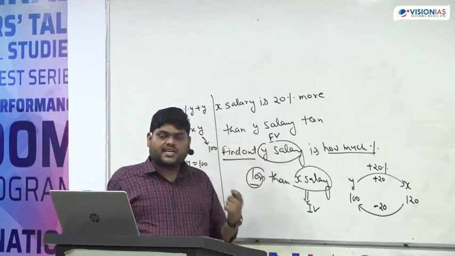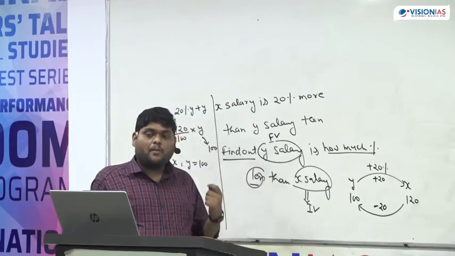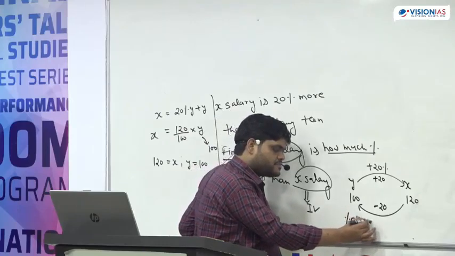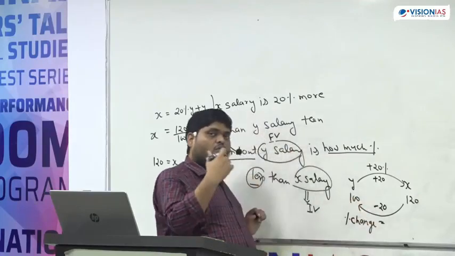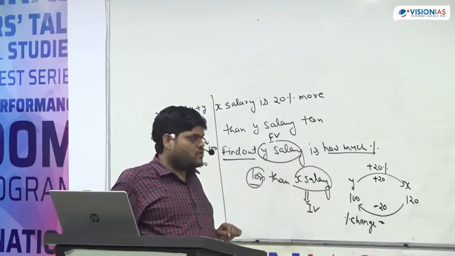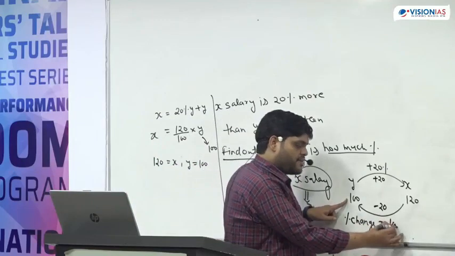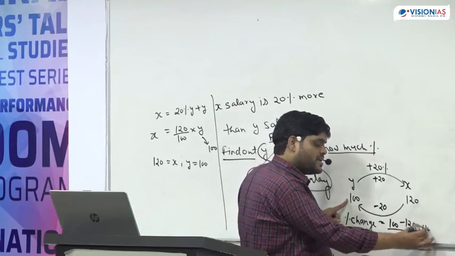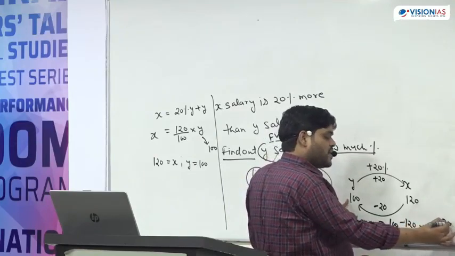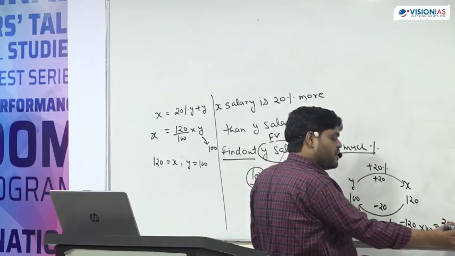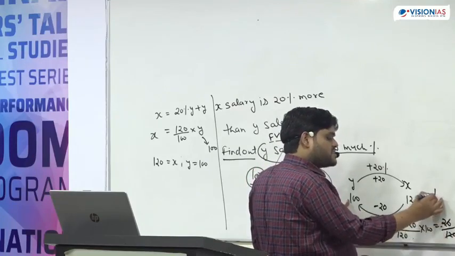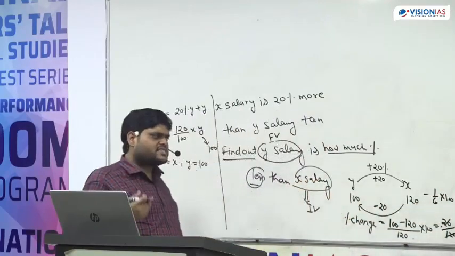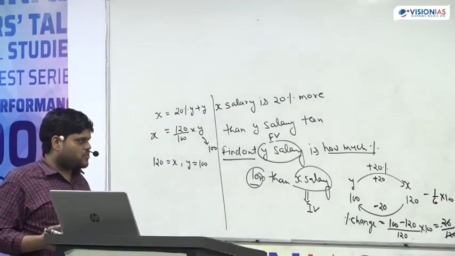So what is the percent of change? Percent of change is equal to final value minus initial value. So now the final value becomes 100, initial value becomes 120, upon 120, into 100. So this becomes 20 upon 120 into 100, 1 by 6 into 100, and that will equal 16.66. How that is coming, we will discuss tomorrow, don't worry.